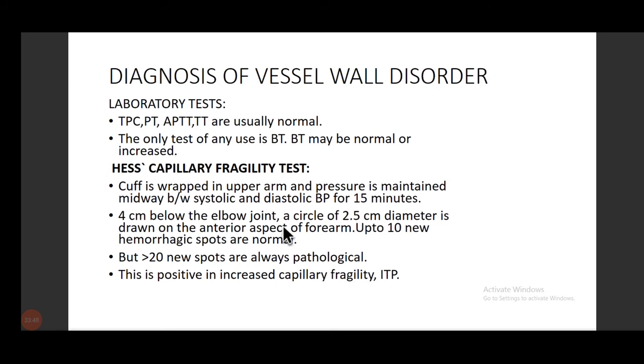Some books say 4 centimeter, some say 5. So just below the elbow, we make a circle of 2.5 centimeter on the anterior aspect of the forearm. Okay, and we will note whether some petechiae or hemorrhagic spots are noted. Up to 10 is normal, and if the patient is having more than 15 to 20, it is always pathological, and it represents that the patient is having increased capillary fragility, or ITP, that is.